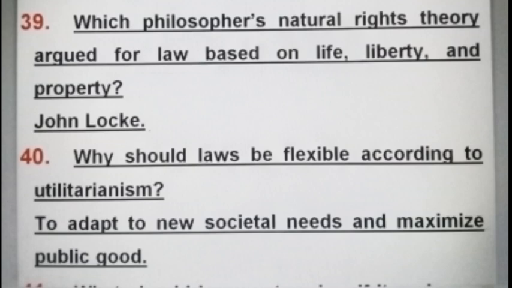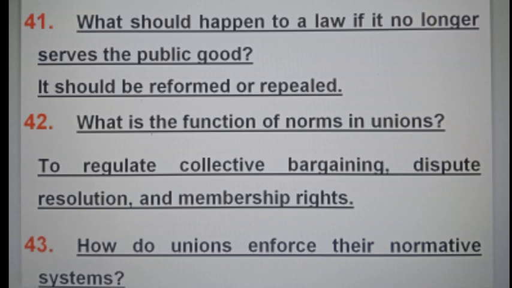What should happen to a law if it no longer serves the public good? It should be reformed or repealed. What is the function of norms in unions? To regulate collective bargaining, dispute resolution, and membership rights.